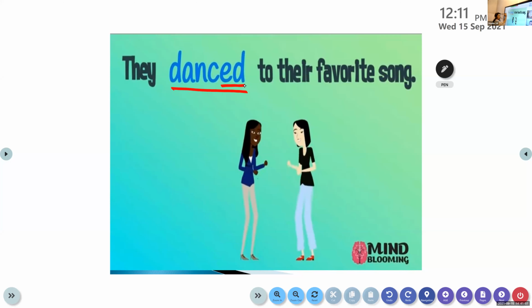Okay, now we know that the sentence is in the past tense form because the verb has ended with ED. So it is in the past tense form. Clear to all of you? So danced is in the past tense. Now we are just going to identify. We are not going to learn the rules. We are just identifying the verb, whether it is in the present tense, past tense, or future tense. Later on, we will learn.